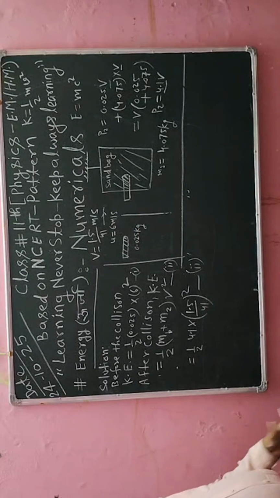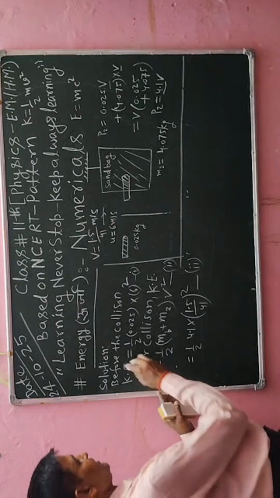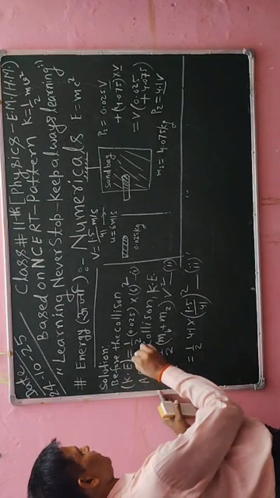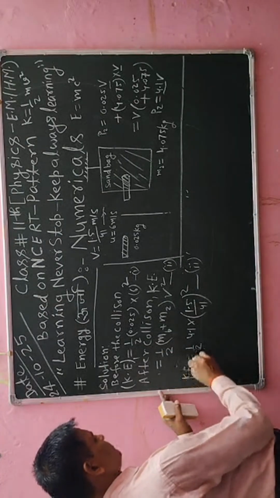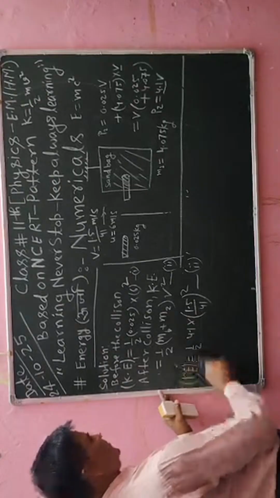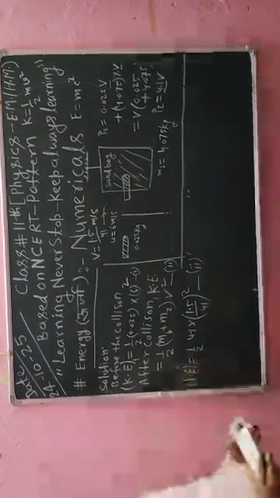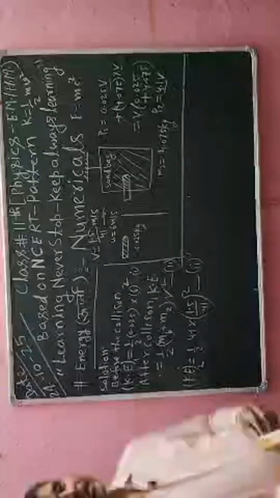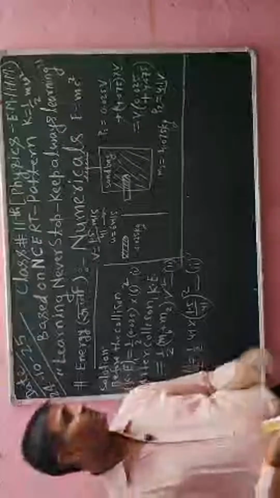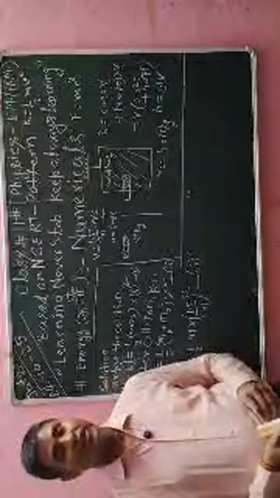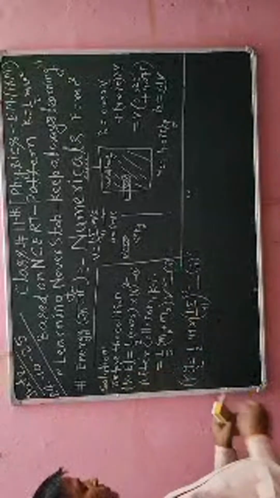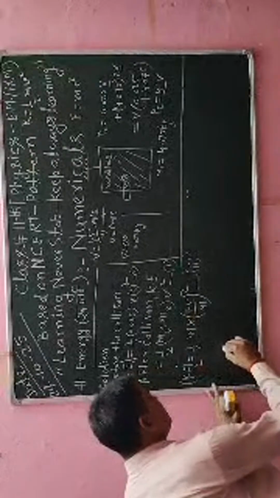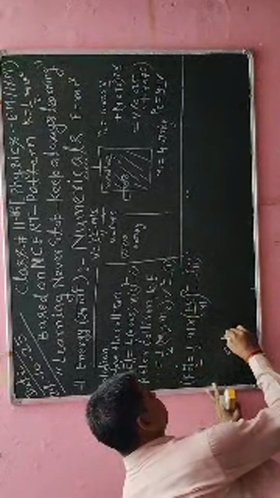Okay, so one kinetic energy I have calculated here. This is the kinetic energy after the collision. So the difference between them is the value of kinetic energy, and that is the loss of kinetic energy in the given question. Okay student, so positively I have to calculate here change in kinetic energy.